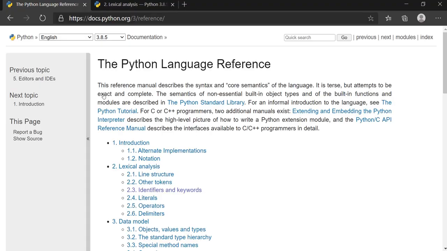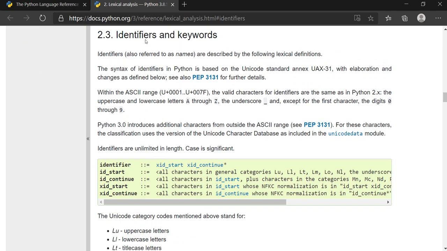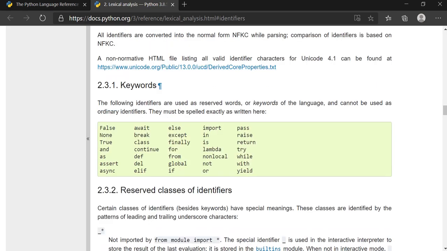If I quickly go into our documentation, search for the Python language reference, there you will find the concept of keywords. Just make sure that you are on the official site and the version that we are looking for. In the Python language reference there is the section on identifiers and keywords. If you click over that, you will get to this page. If you scroll down a bit, there is the keyword section.